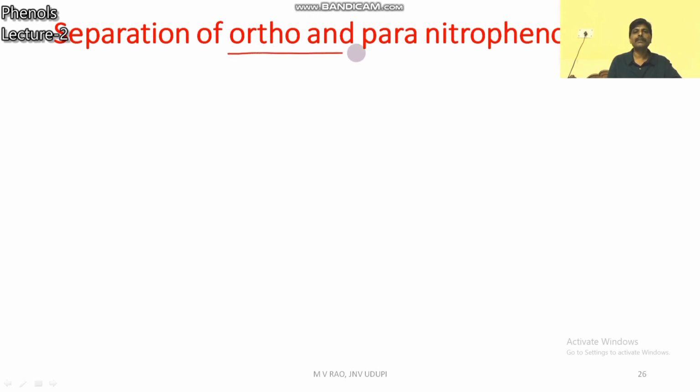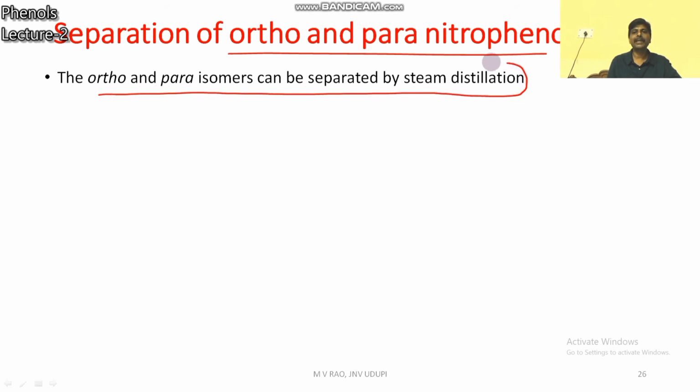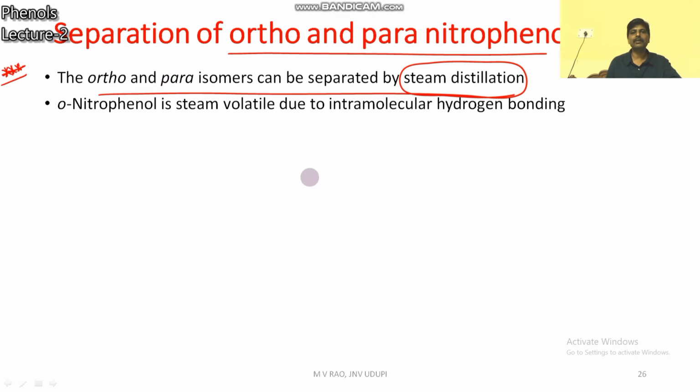So how to separate this ortho and para-nitrophenol? The ortho and para isomers can be separated by the steam distillation method. It is important for competitive exams. Ortho and para isomers can be separated by steam distillation because orthonitrophenol is steam volatile. Here there is intramolecular hydrogen bonding.